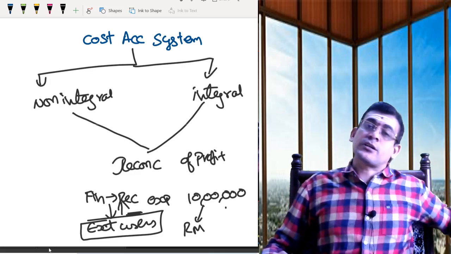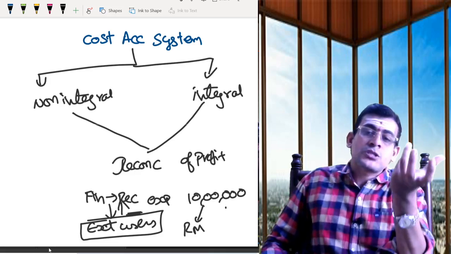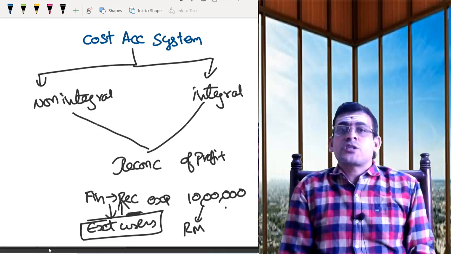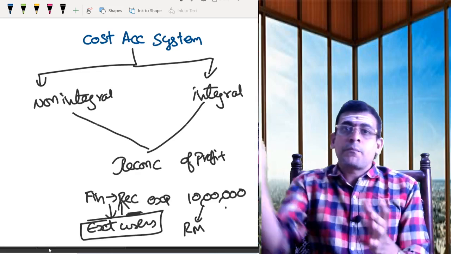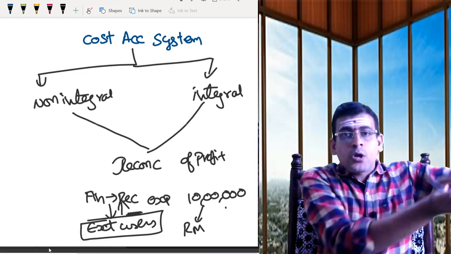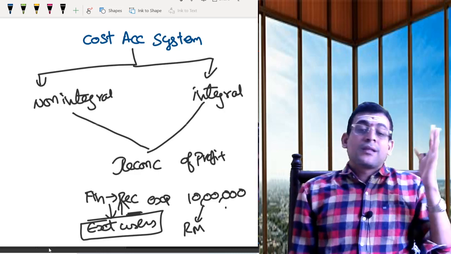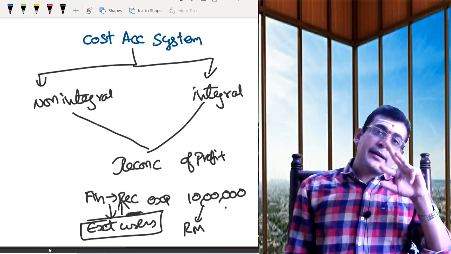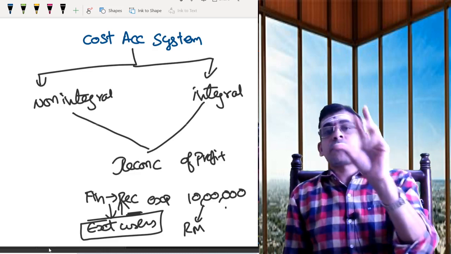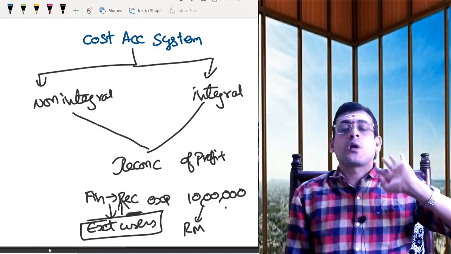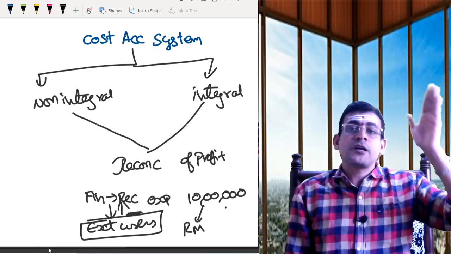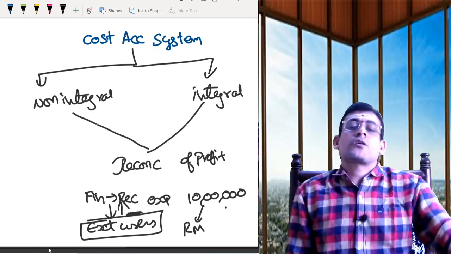This will give you the product mix also. What is the combination with which your final product is made? If this information is known to your competitor, he will also start using the same combination and he will throw you out of your business. So that is the reason you need to maintain two sets of books. One for your financial purpose, the other for your cost control purpose, because cost is always about control. To exercise control, I need to maintain the records. That is the purpose for which you maintain some sort of records.